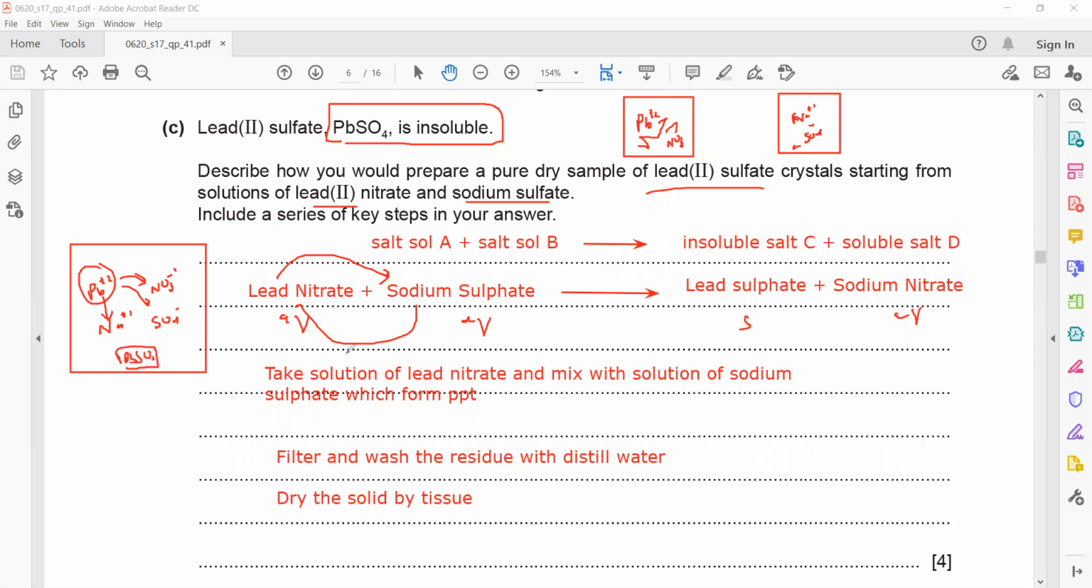It's not like a displacement, like the more reactive displaces the less reactive. It is actually when we mix the two solutions, ions are continuously in a state of motion. They collide with each other, and collision leads to multiple products. And one of the products which is formed is insoluble or a solid. That's why we'll observe a precipitate or PPT.